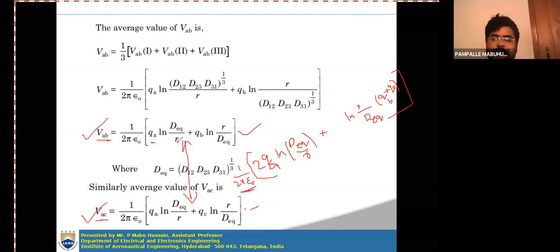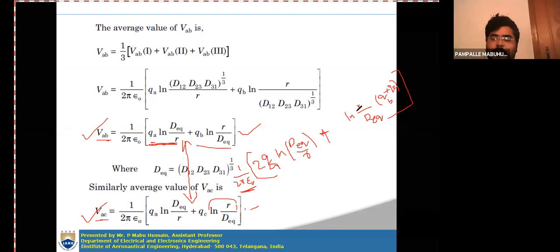Then in these terms QA is common and we have ln D equivalent by R twice, so you can write 2 times QA ln D equivalent by R. Plus, in these two terms ln R by D equivalent is common, so you will get QB plus QC.